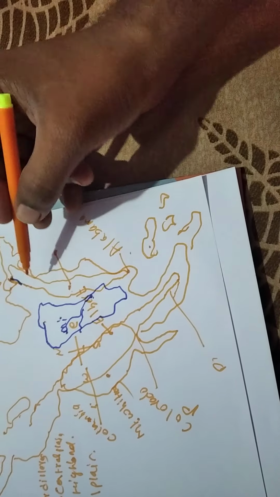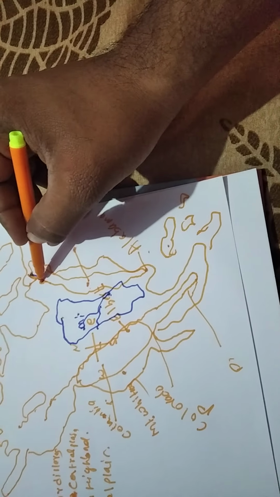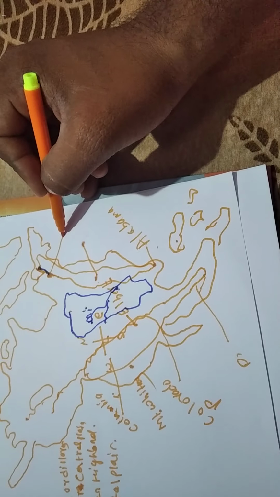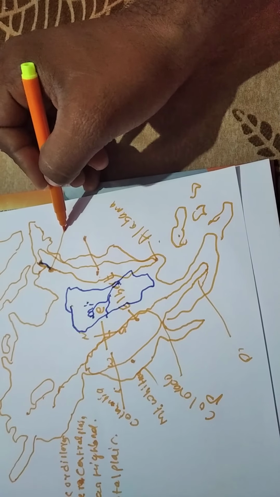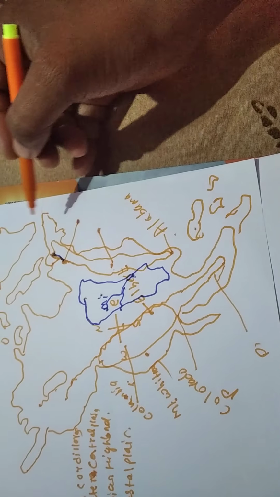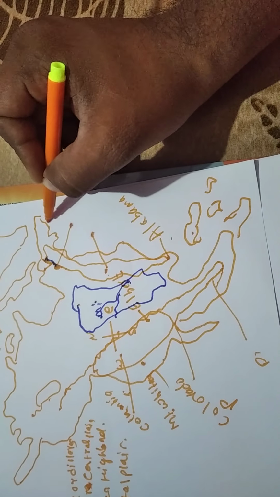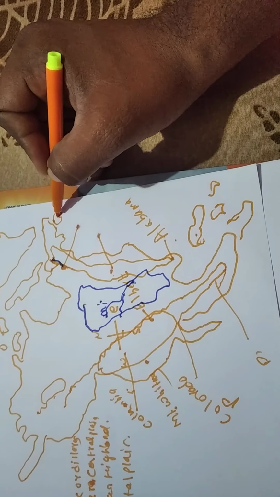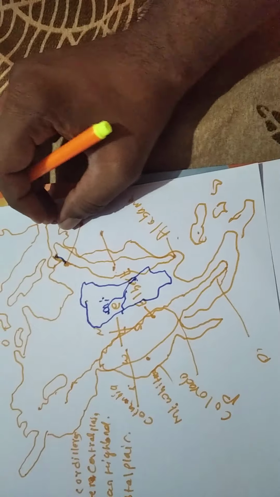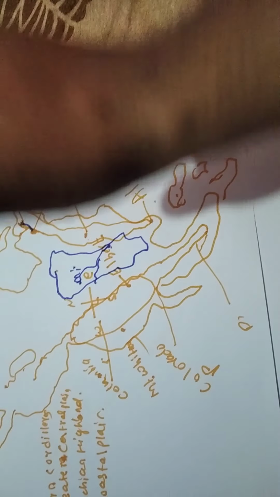In between here is St. Lawrence, here is the St. Lawrence River. Dear students, I think this part is Newfoundland. It is a part.